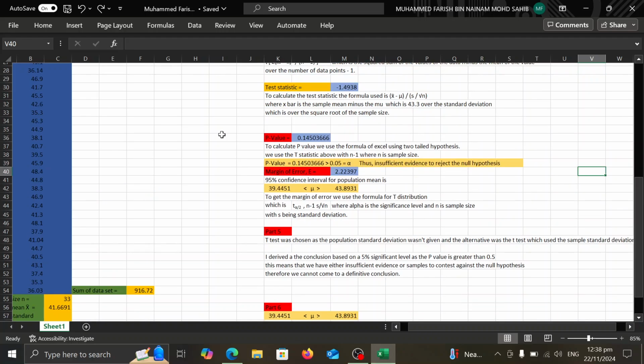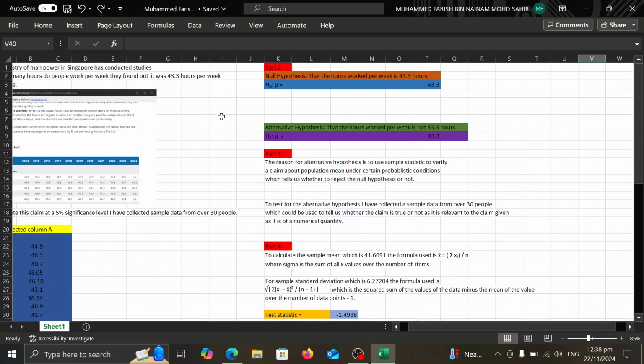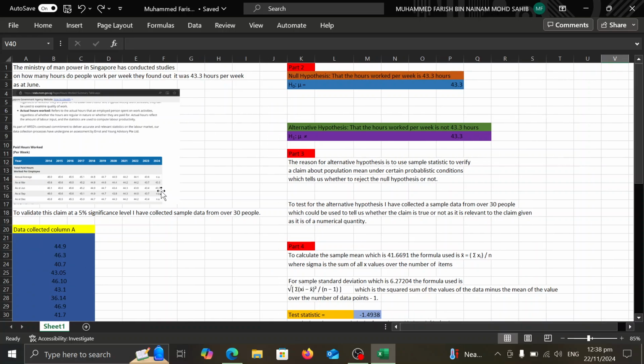Today I'll be presenting my math assignment on statistics, based on a claim from the Ministry of Manpower. The Ministry of Manpower in Singapore has conducted studies on how many hours people work per week. They found that it was 43.3 hours per week as of June 2023. To validate this claim at the 5% significance level, I've collected sample data from over 30 people, more specifically 33 people, as you can see in the data collected in column A.